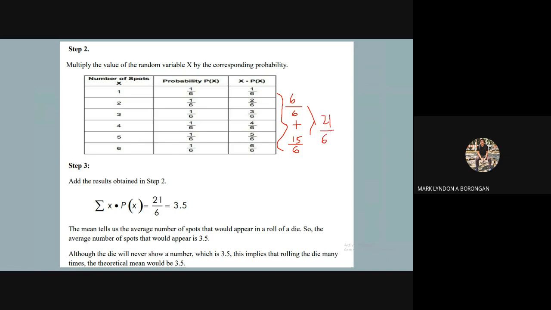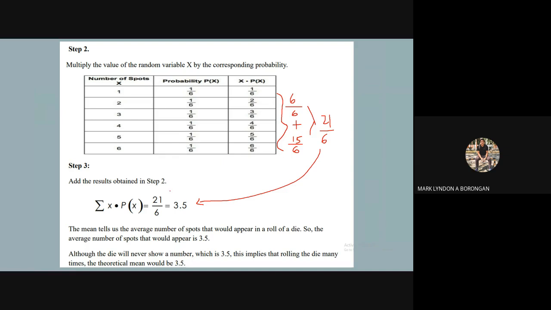And then if ato siya i-simplify, we will get 3.5. So the mean tells us the average number of spots that would appear in a roll of a die. So the average number of spots that would appear is 3.5. Yan na lang siya pagkuha sa atong mean sa discrete random variable x.